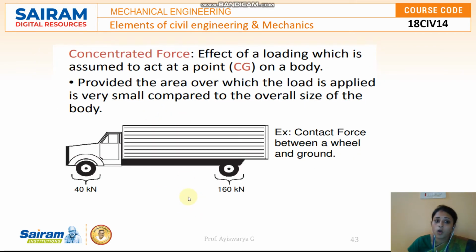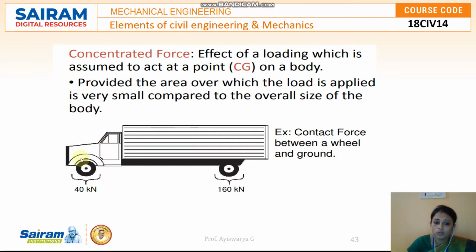The next one is concentrated forces. Concentrated force is said to be a point force. Loading done at a certain point is said to be a concentrated force. For example, here you can see a truck, right?